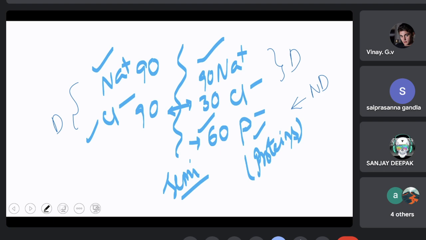Which ion has to move? Chloride. How many? How many chloride ions have to move? So 30 chloride ions moved in. It means here it is 60 and here also 60. Now is it in equilibrium now? Here 90 positive, 60 negative. Here 90 positive, 120 negative. Do you say it is in equilibrium now?